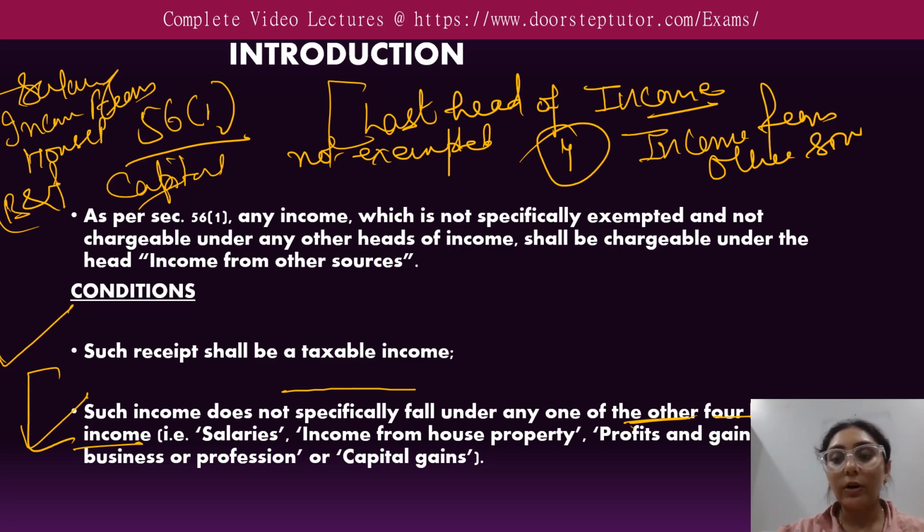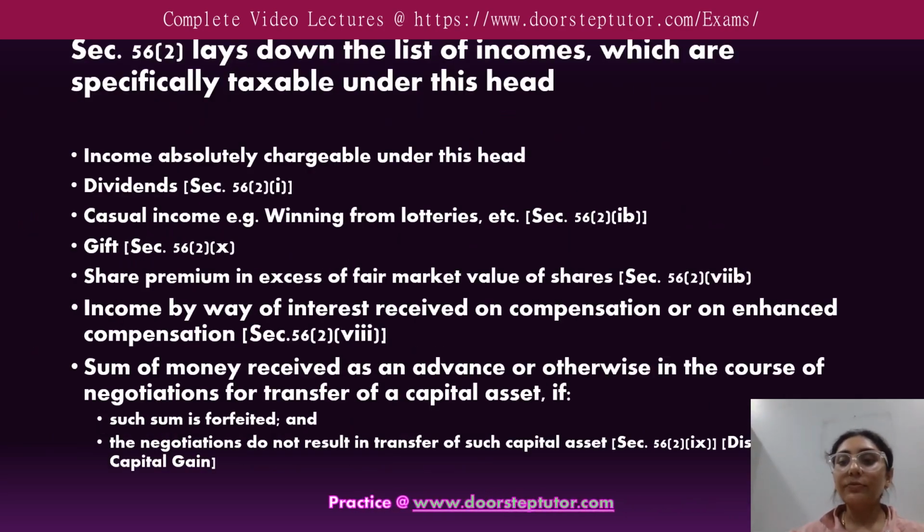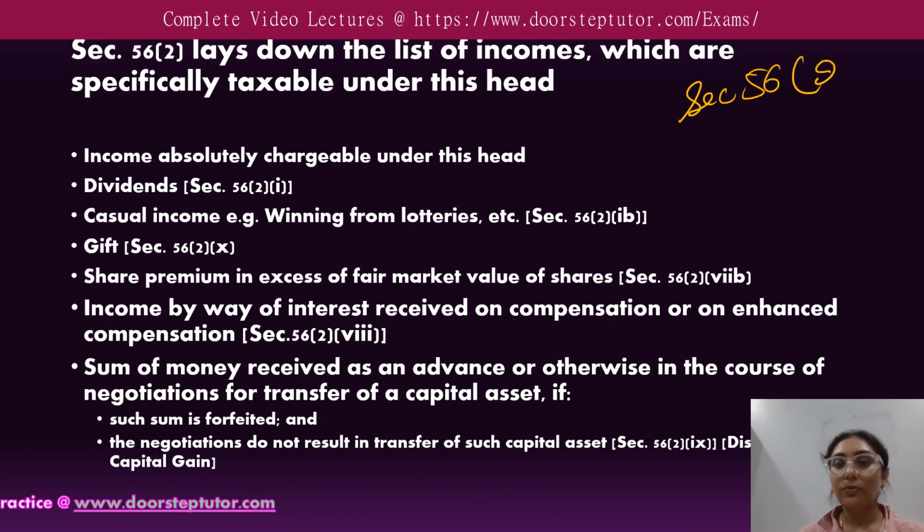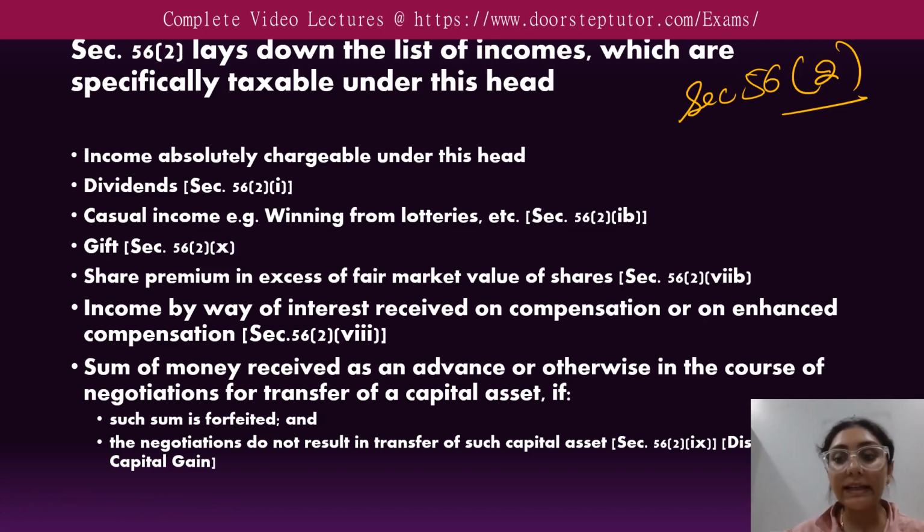So let's move on to the next slide. Section 56 subsection 2 lays down the list of incomes which are specifically taxable under this head. So they provide the list, but one thing noticeable here is that any income which fulfils the above 2 conditions that we have earlier discussed will fall under this category.